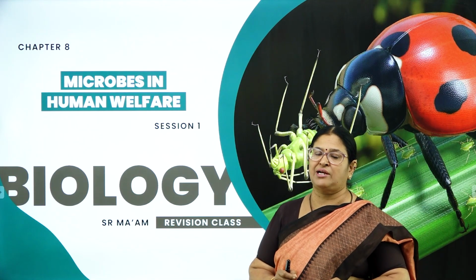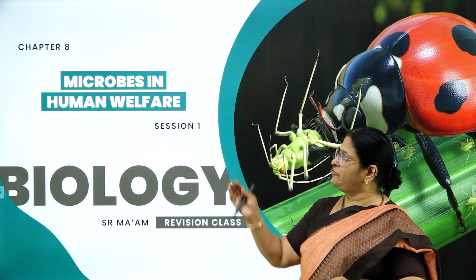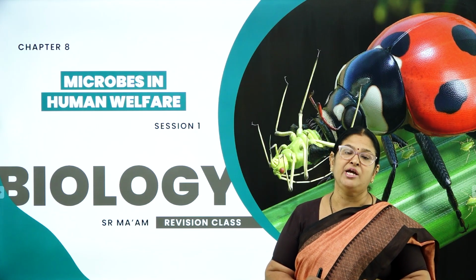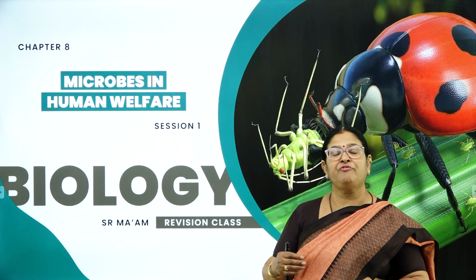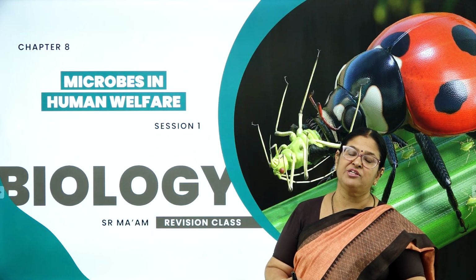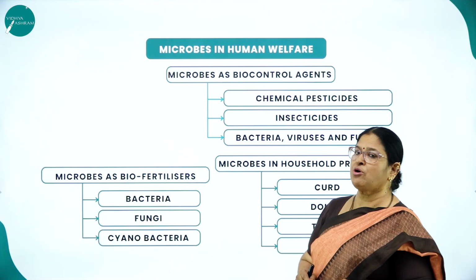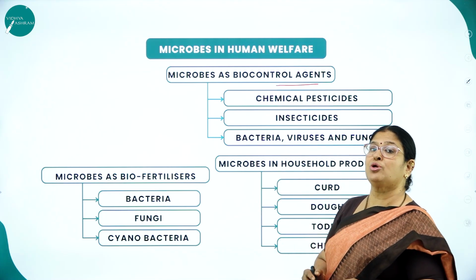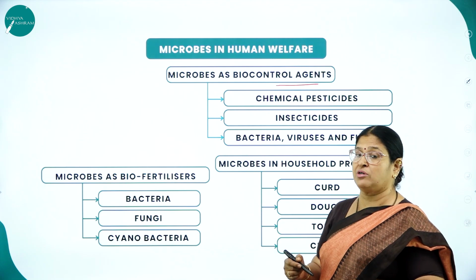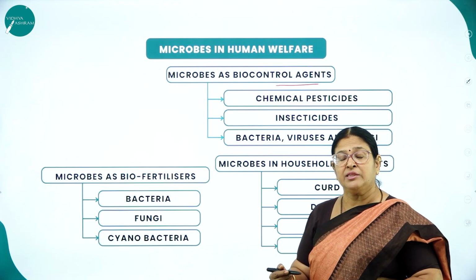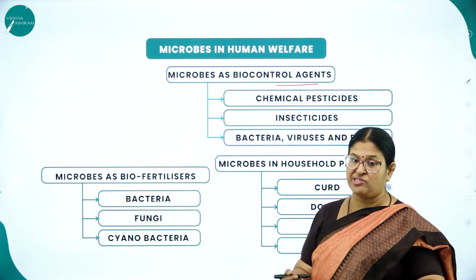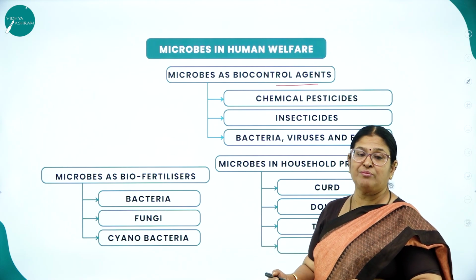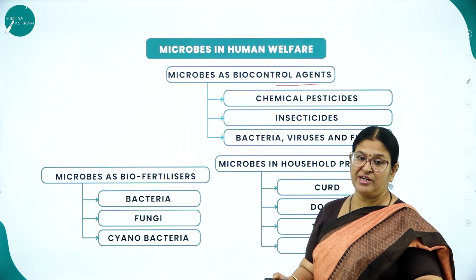In this chapter, Microbes in Human Welfare, the very name tells you: how are microbes useful to mankind? In what way are they helping, and in what walks of life do these microbes play a great role? Moving on to the flow chart, microbes in human welfare. Microbes as biocontrol agents. Instead of using toxic chemicals as fertilizers and pesticides, we can use microbes as biocontrol agents so that we can overcome the use of chemicals, that is, fertilizers and pesticides.